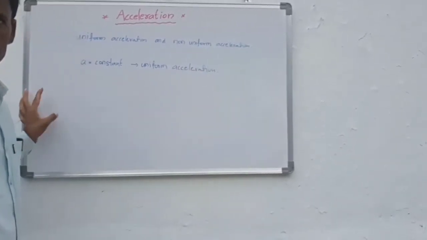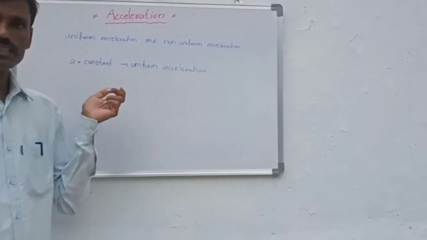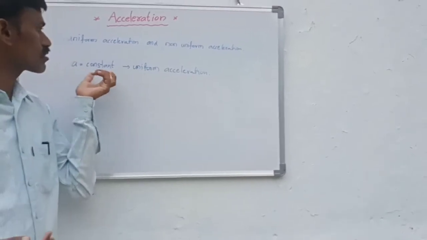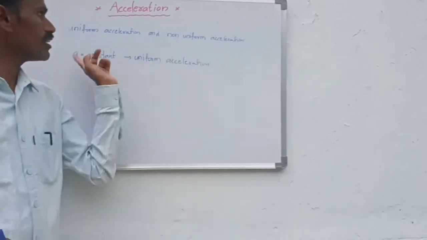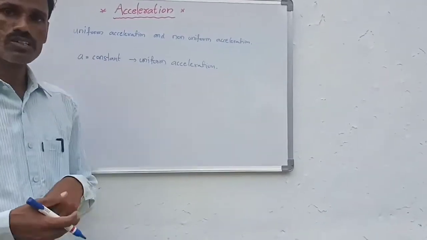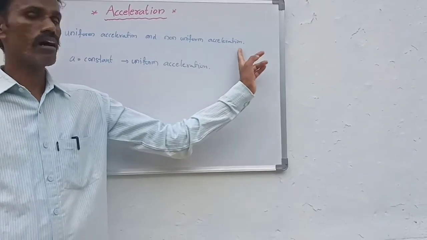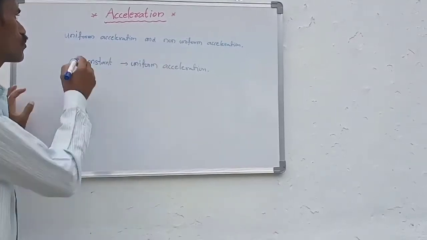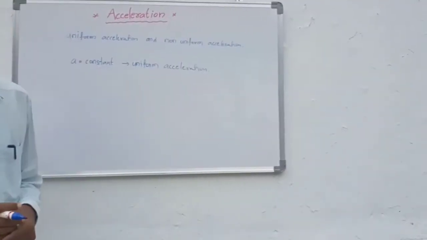If in a motion the acceleration of the object is constant throughout the period of motion, it is taken as uniform acceleration motion. In other words, if a is varying, so if the acceleration is not constant throughout the motion, then the motion is called a non-uniform acceleration motion. In the present lesson, we deal with uniform acceleration motion.